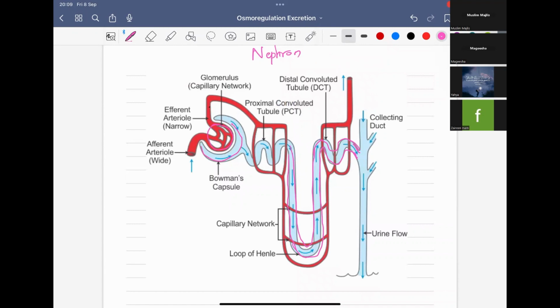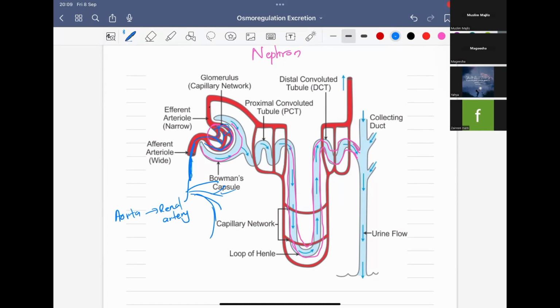Now, I told you where the kidney receives the blood from. It is from the aorta, right? From the aorta, to the renal artery, and the renal artery will give so many branches. One of the branches is the afferent arteriole to one nephron. So it will give afferent arterioles to many nephrons. So the blood will enter the afferent arteriole and it will go through this network of capillaries.